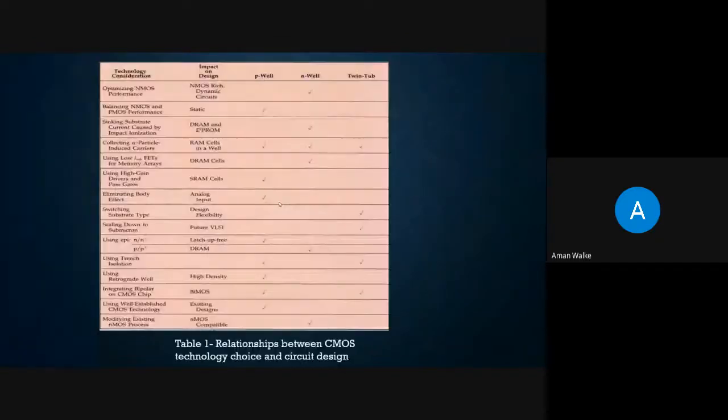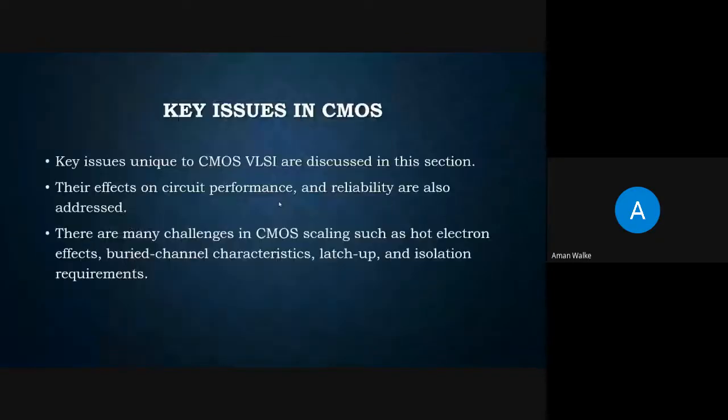And now I would like to ask Satish to quickly take us through the key issues in CMOS. Now, in CMOS scaling and CMOS reliability, we are going to start with the hot electron effect in the next slide.